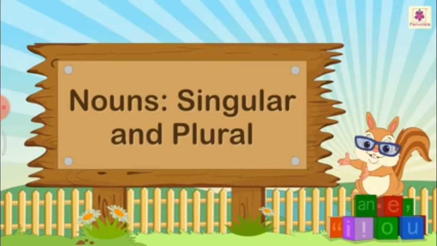I have explained it to you yesterday. There are different forms of singular and plural. There are different rules on how to change with S, with ES, with IES. Yes? So, here we will see some irregular plurals.